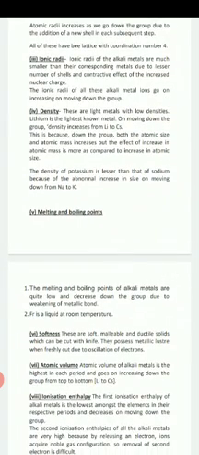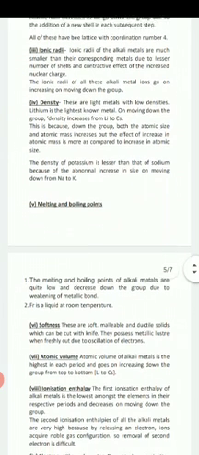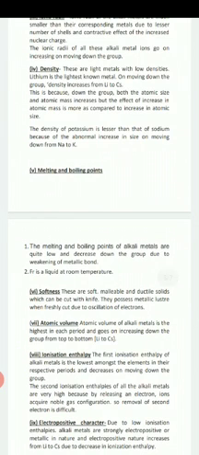About softness, these are soft, malleable and ductile solids which can be cut with the help of a knife. They possess metallic luster when freshly cut due to oscillation of electrons. Now ionization enthalpy. What is ionization enthalpy?